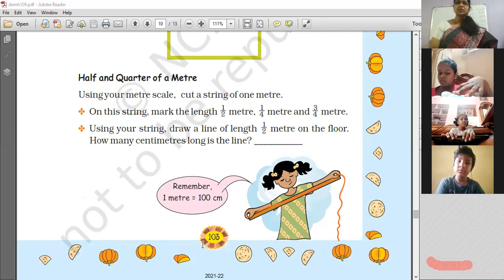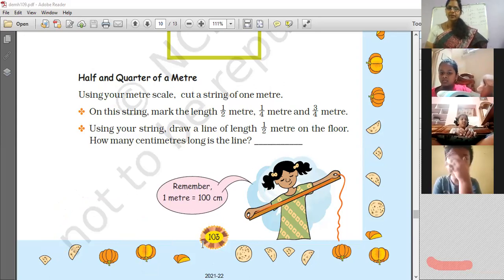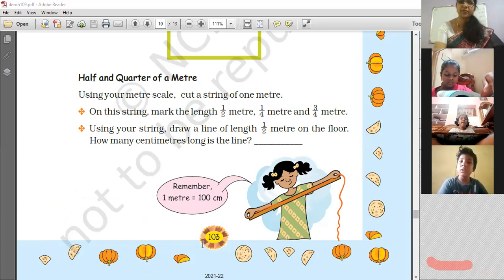How many centimeters long is the line? If you are drawing 1/2 meter, how many centimeters? 50 centimeters.